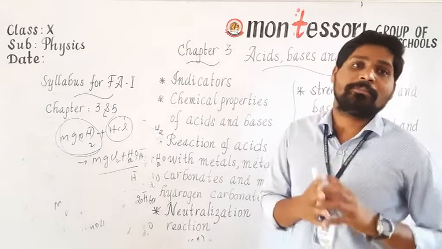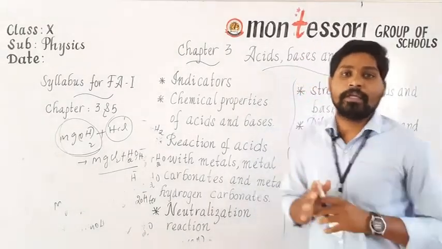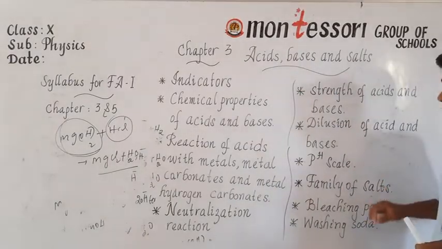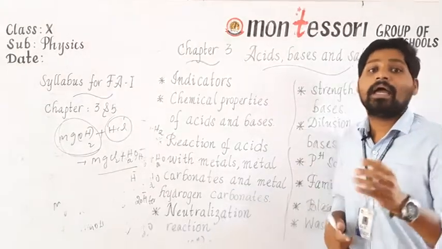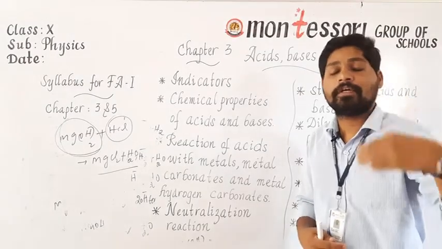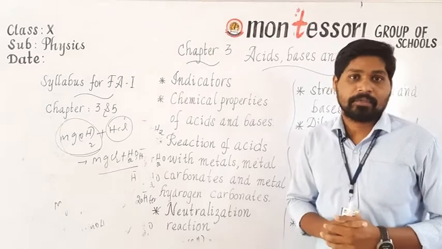Here the most important salt is sodium chloride. From sodium chloride we get the most important chemicals like bleaching powder, washing soda, baking soda, and finally plaster of Paris. The next one is sodium carbonate or washing soda. Is it clear?